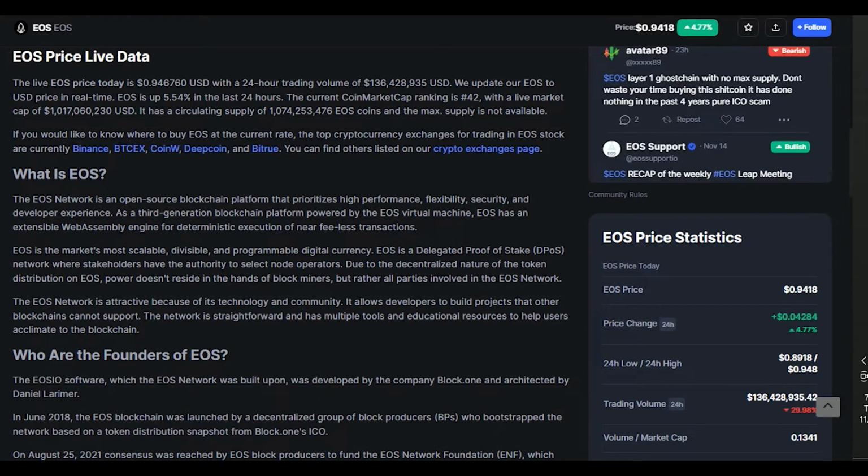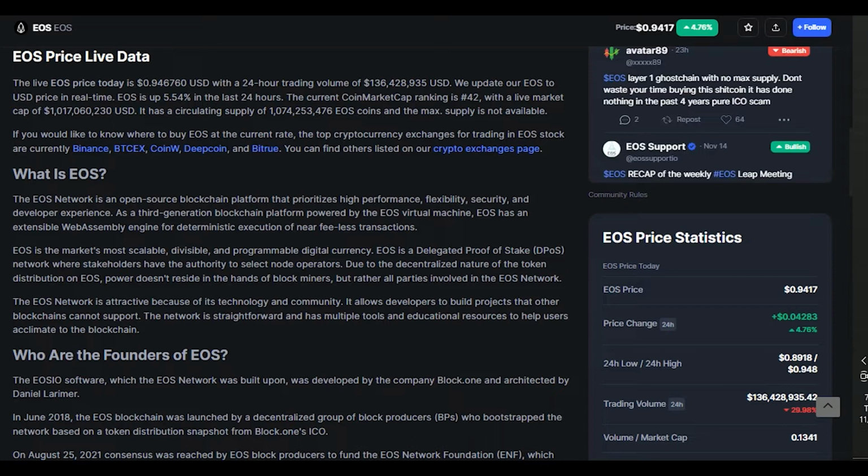EOS is a market's most scalable, divisible, and programmable digital currency. EOS is a delegated proof of stake network where stakeholders have the authority to select node operators. Due to the decentralized nature of the token distribution on EOS, power doesn't reside in the hands of block miners, but rather all parties involved in the EOS network.